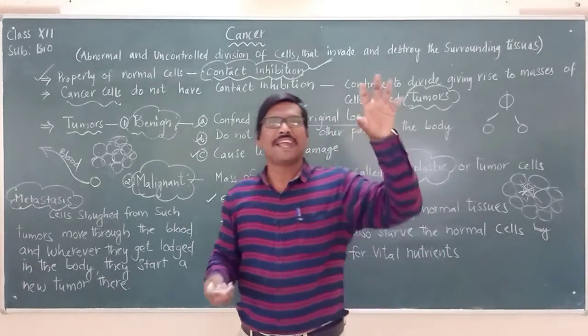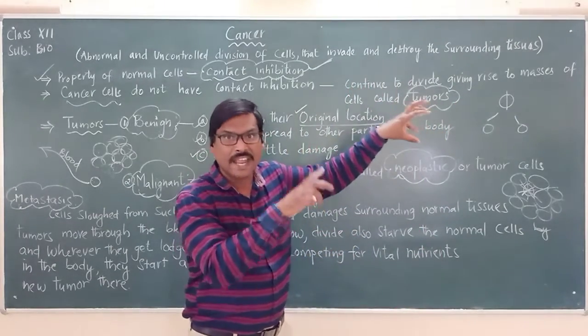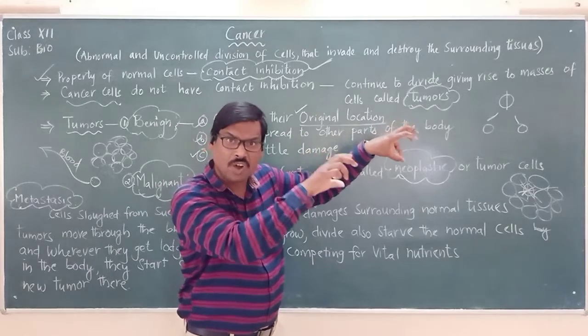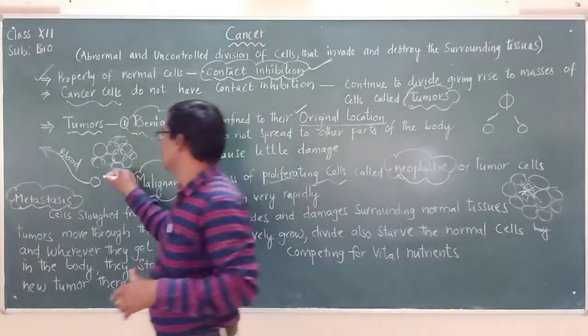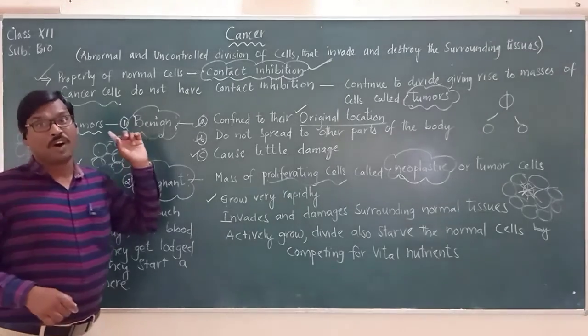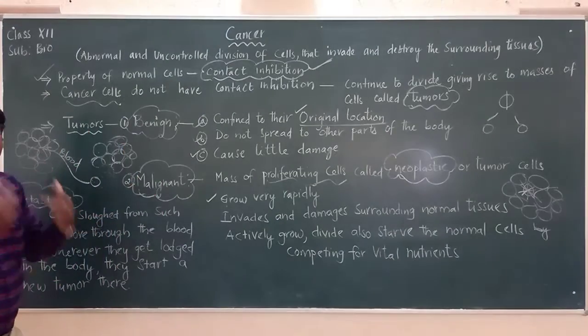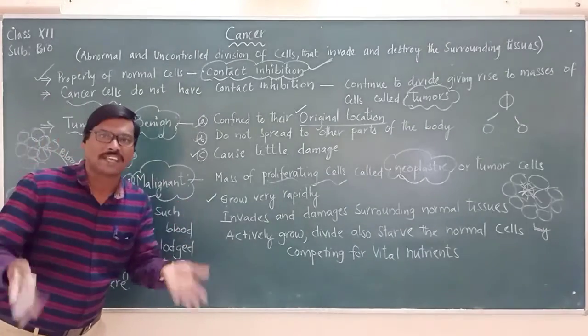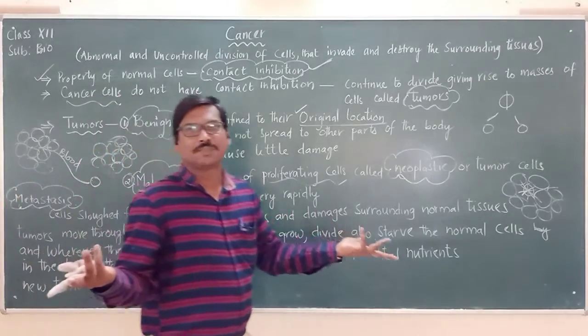Wherever it gets attached, in that organ, this single cell will again multiply in number, compete for nutrients with the normal cells, and starve them to death. So the normal functioning of the cells will not be there.